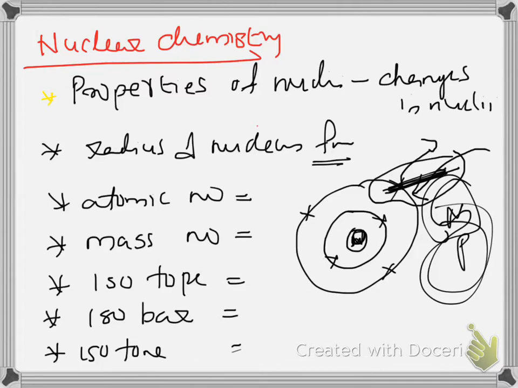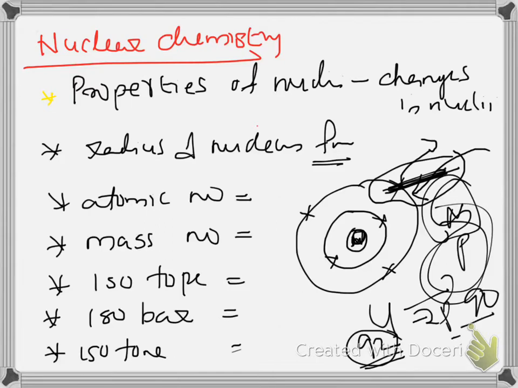Uranium is an element with atomic number 92. During a reaction, if it loses two protons, definitely 92 changes to 90. What is 92? 92 is the number of protons in uranium, which we call the atomic number.